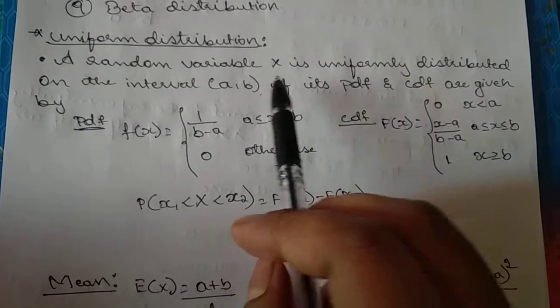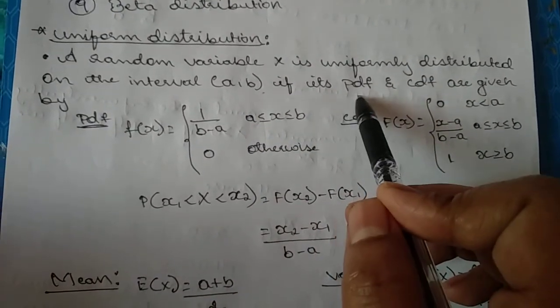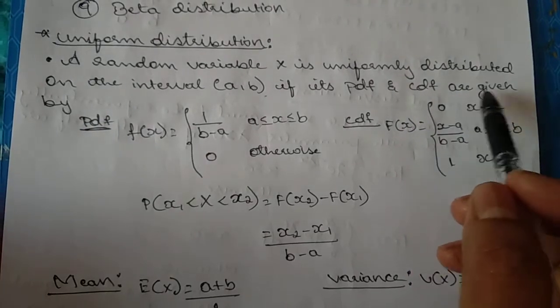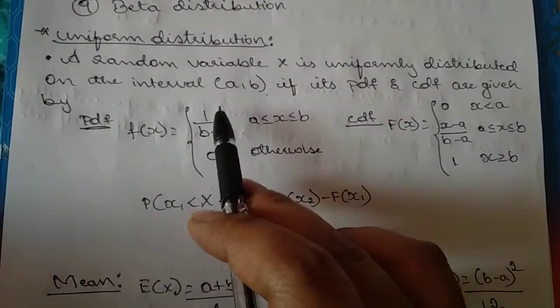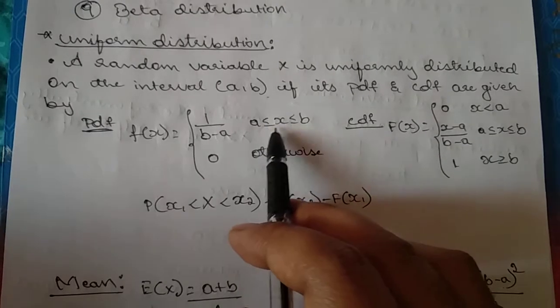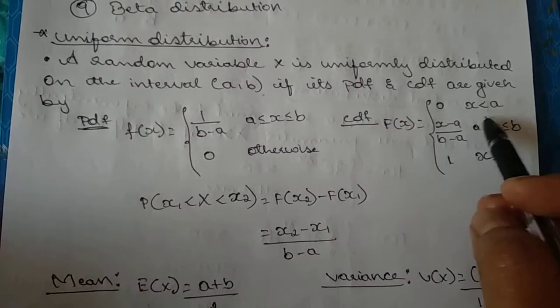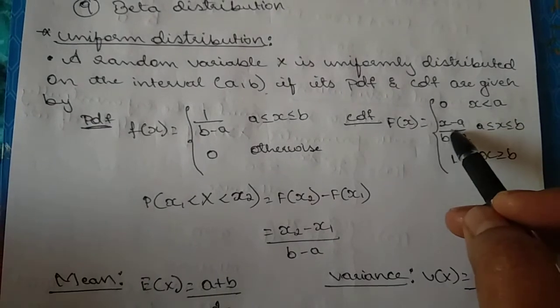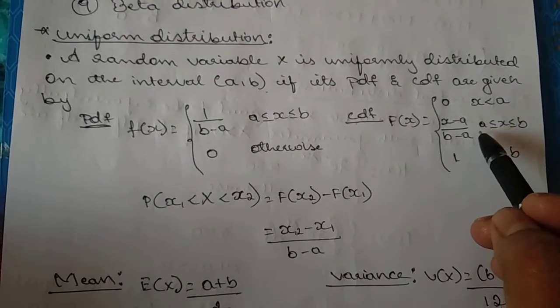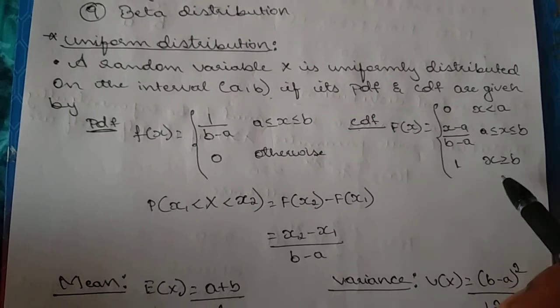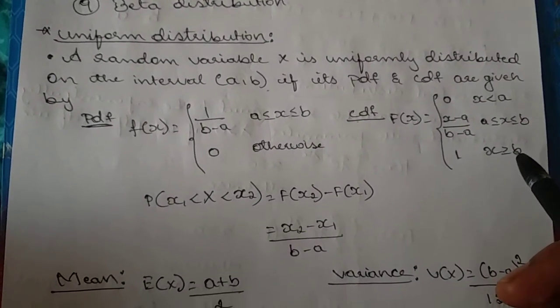Okay, then its probability density function and its cumulative distribution function are given by 1 divided by b minus a, where a is less than or equal to x less than or equal to b. Then the CDF will be given by 0 if x is less than a, or else x minus a by b minus a. Okay, and 1 if x is greater than or equal to b.